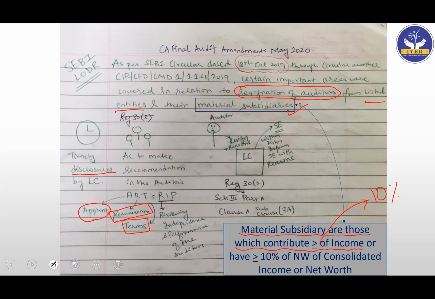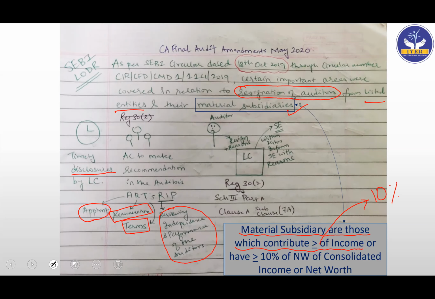That is the general part that we see: appointment, remuneration, terms, and then reviewing the independence and the performance of the auditor, whether the auditors are functioning properly or not. So the audit committee will have to check, after the resignation of the auditor, when the new auditor is appointed, whether all these conditions are being satisfied or not.